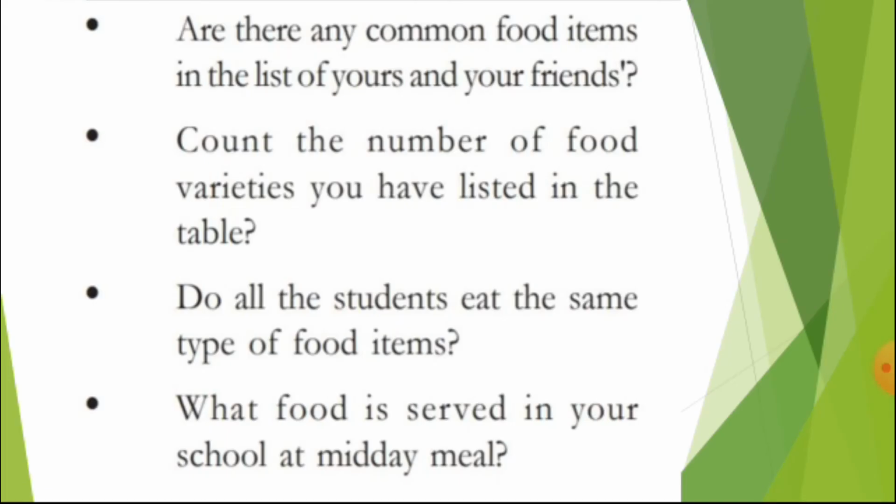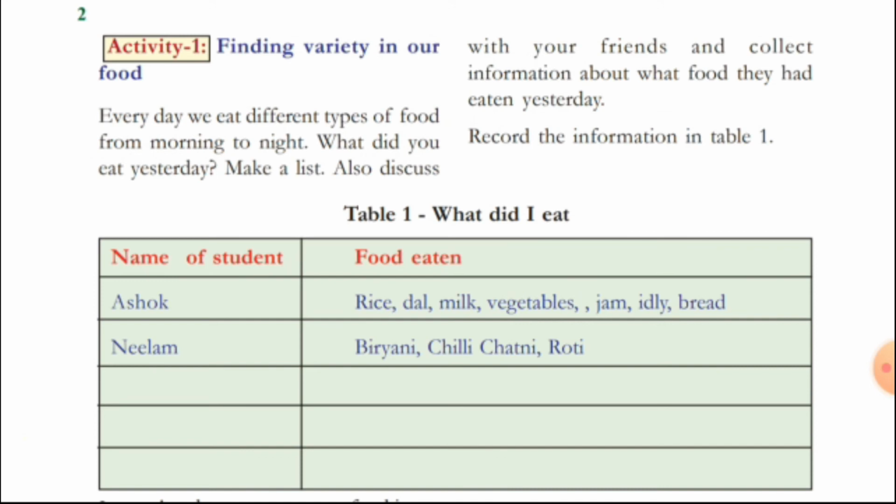Now let us come to the third question. Do all the students eat the same type of food items? Now you see here, is there any similarity between Ashok and Neelam? No, there is no similarity between Ashok and Neelam. Because they are two people, they have differences in their food eating habits. Now if you draw your table, you will also come to know there is no similarity between you and your friend. Your food habits are different and his food habits are different.